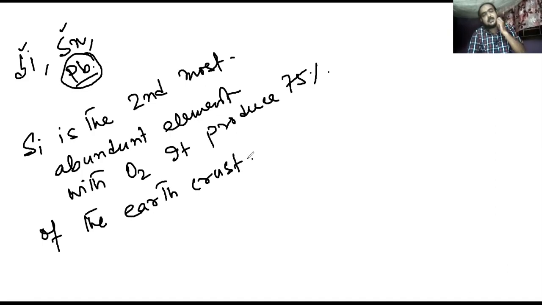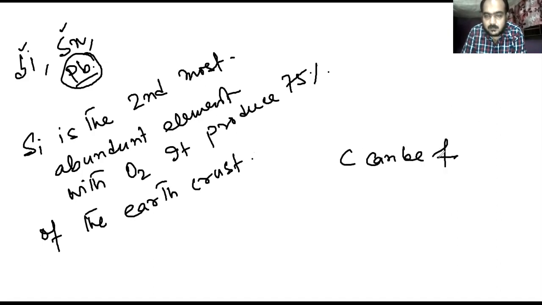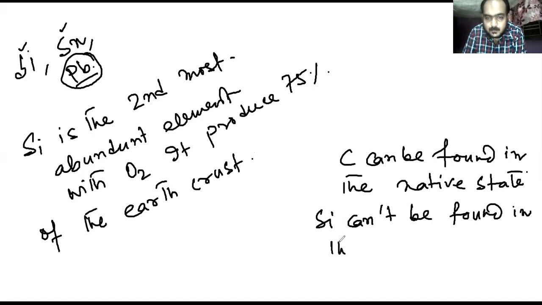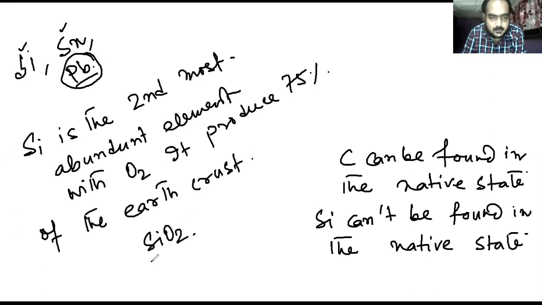Silicon generally is not found in the native state. As we have seen, carbon can be found in the native state, but silicon can never be found in the native state. Silicon may be found in the form of silica, SiO2.